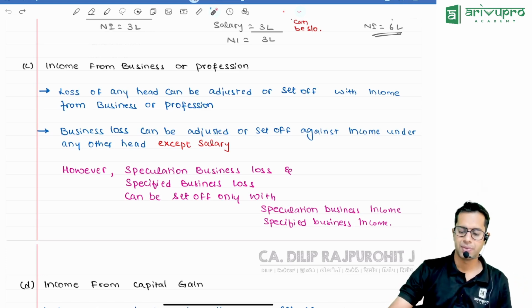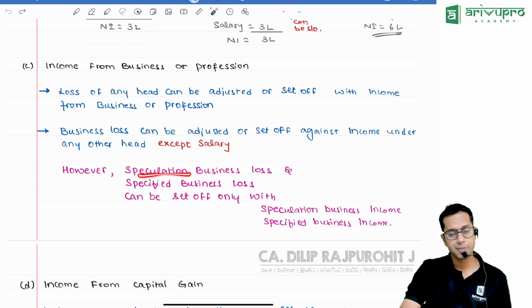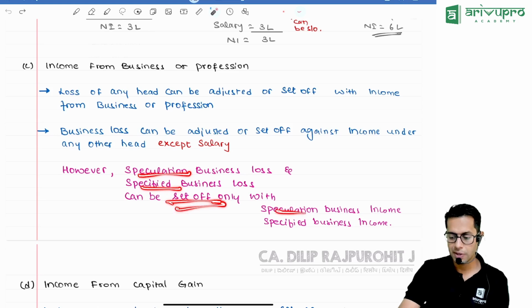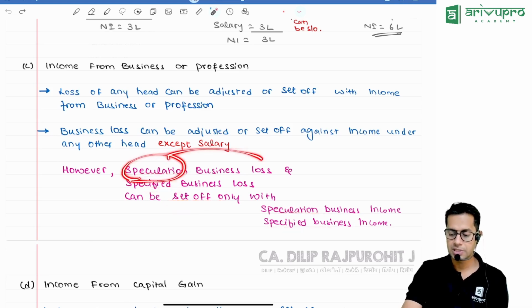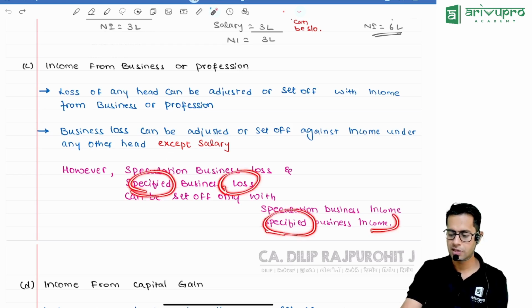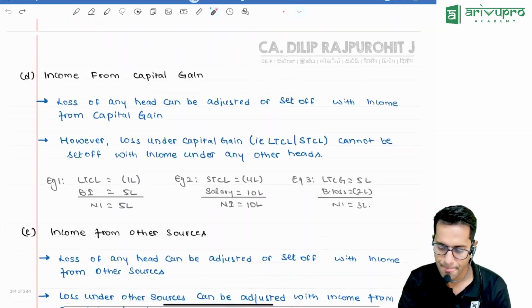Now please note, a very important point: speculation business loss and specified business loss can be adjusted only with speculation business income and specified business income. So if you have speculation business loss, it can be adjusted with speculation business income. If you have specified business loss, it can be adjusted with specified business income.